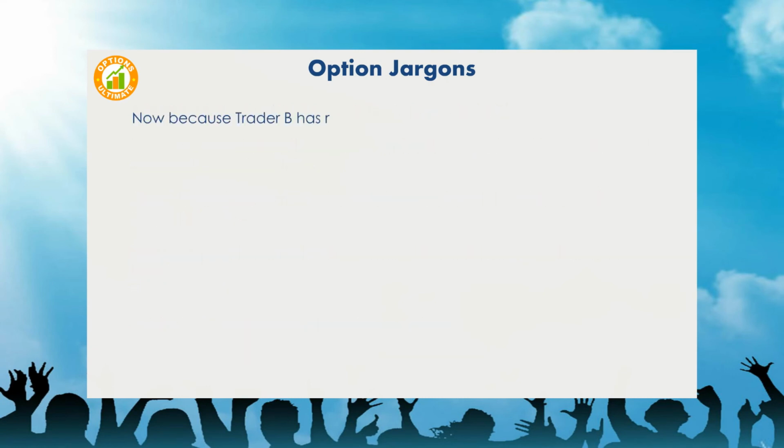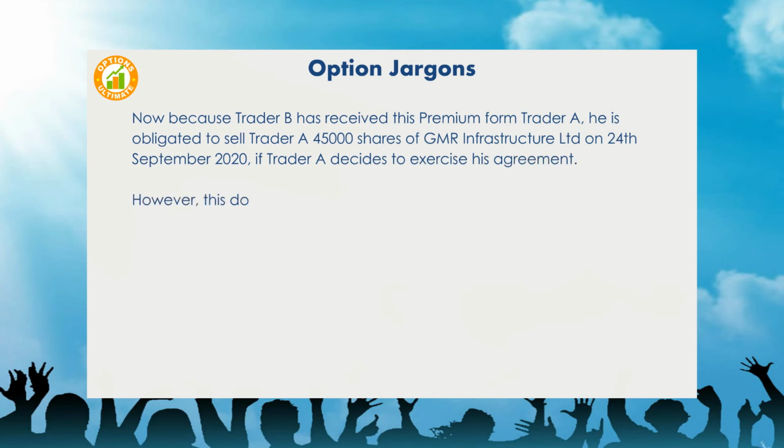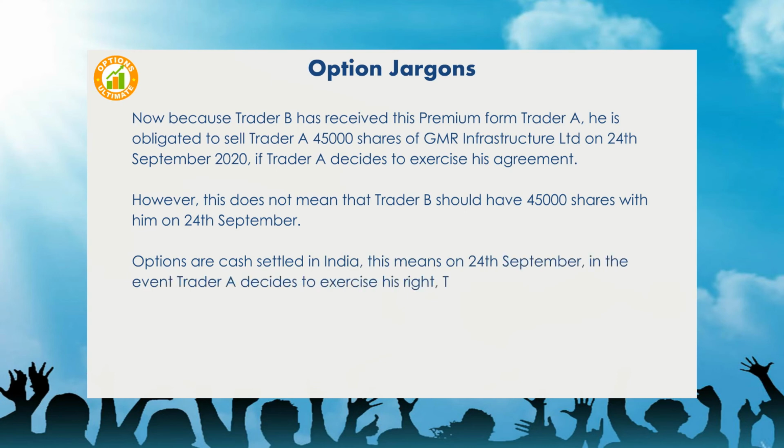Now, because Trader B has received this premium from Trader A, he is obligated to sell Trader A 45,000 shares of GMR Infrastructure Limited on the 24th of September 2020, if Trader A decides to exercise his agreement. However, this does not mean that Trader B should have 45,000 shares with him on the 24th of September. Options are cash settled in India. This means on the 24th of September, in the event Trader A decides to exercise his right, Trader B is obligated to pay just the cash differential to Trader A.